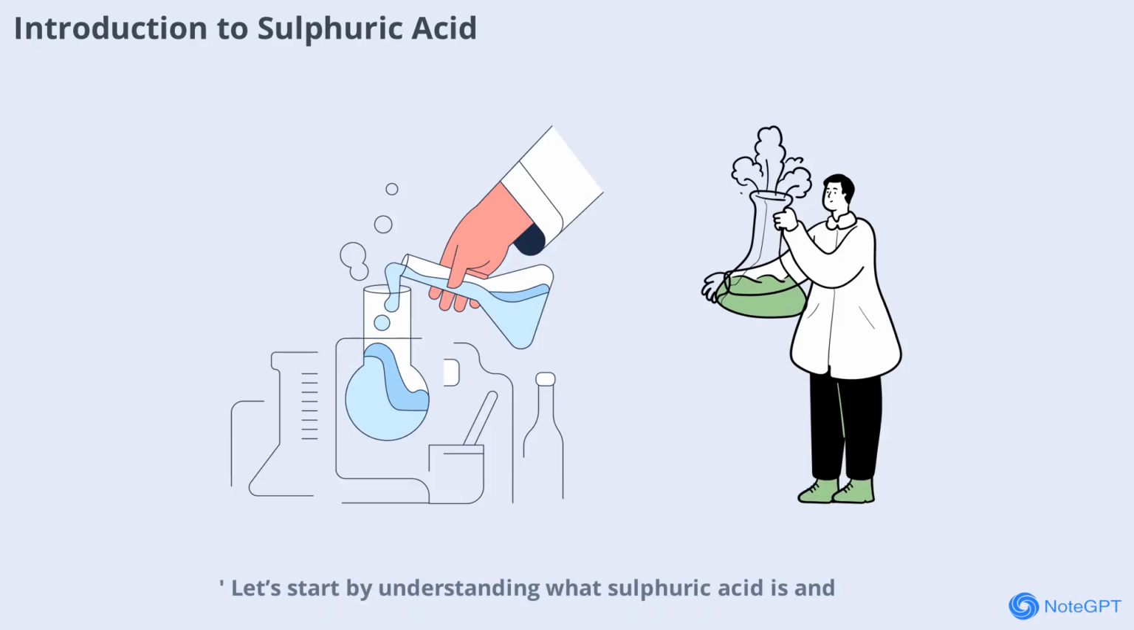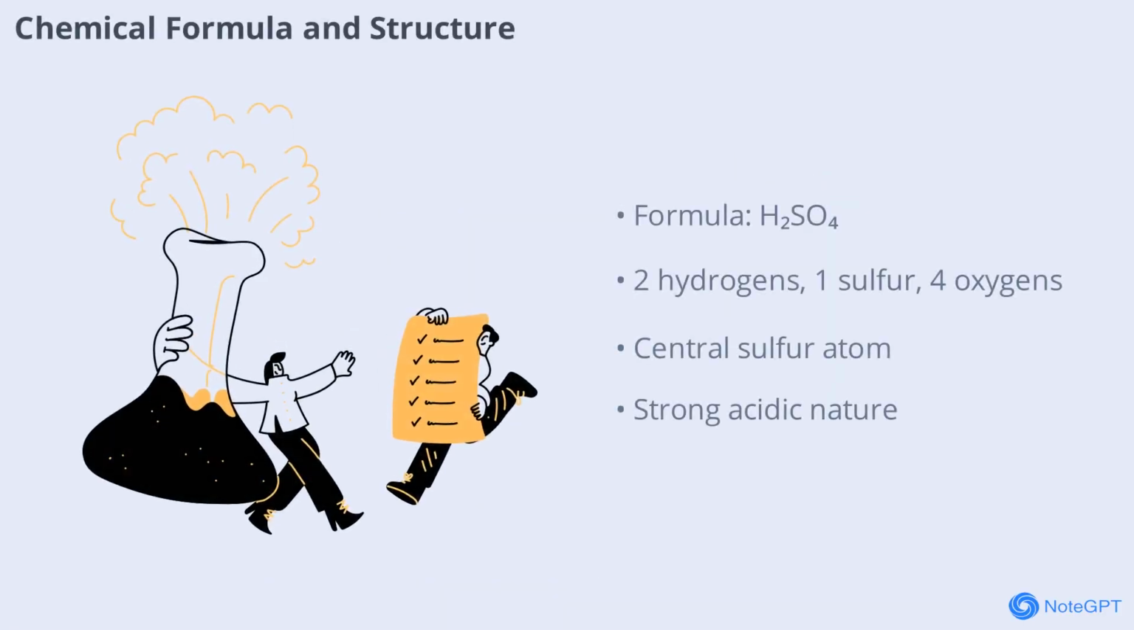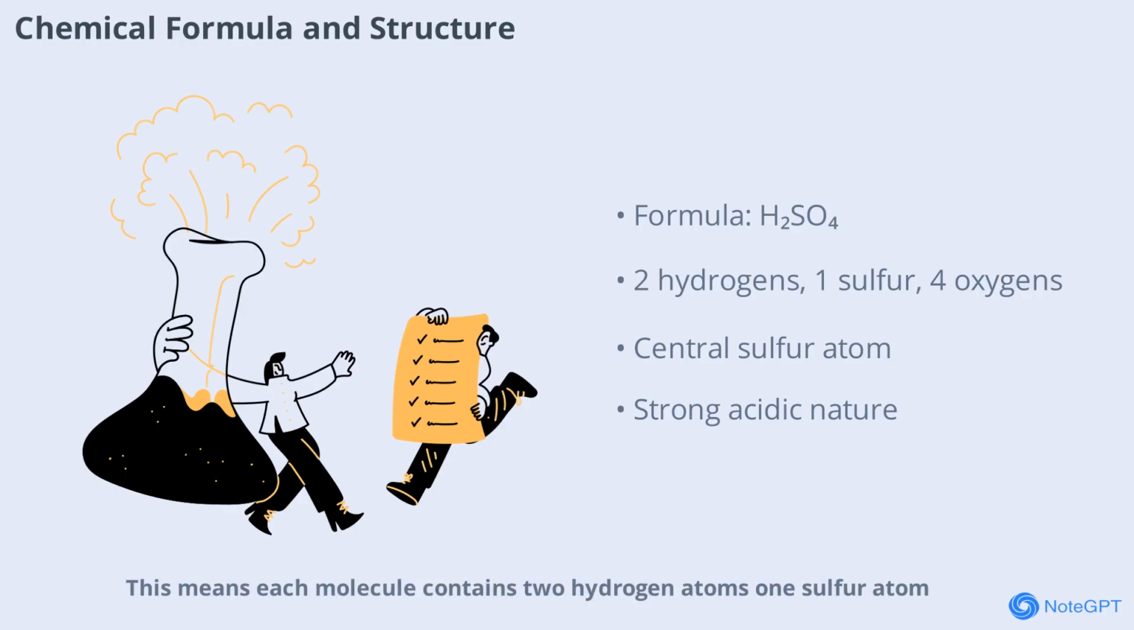Let's start by understanding what sulfuric acid is and why it's so significant in both industry and daily life. Sulfuric acid is represented by the chemical formula H₂SO₄. This means each molecule contains 2 hydrogen atoms, 1 sulfur atom and 4 oxygen atoms. The structure is quite interesting. The sulfur atom sits at the center, bonded to 4 oxygen atoms, with 2 of those oxygens also bonded to hydrogen atoms. This arrangement gives sulfuric acid its strong acidic properties.